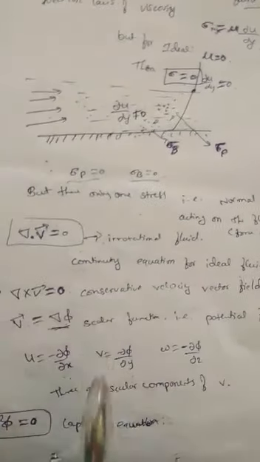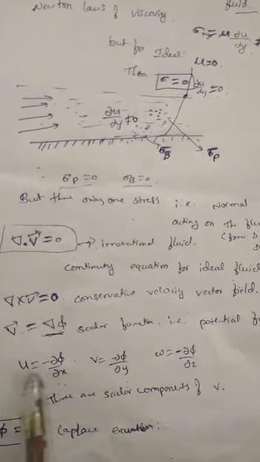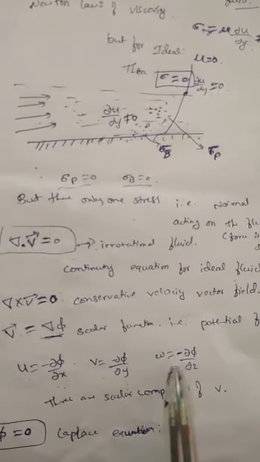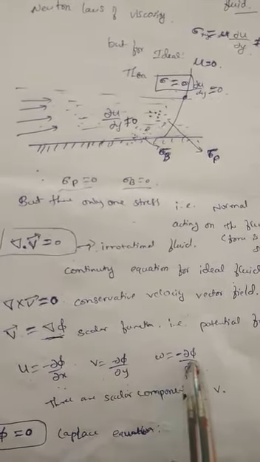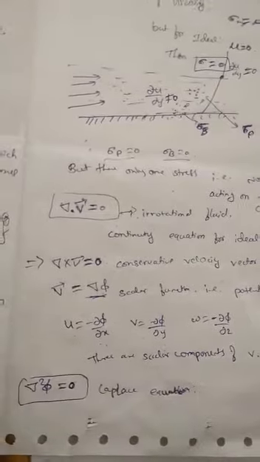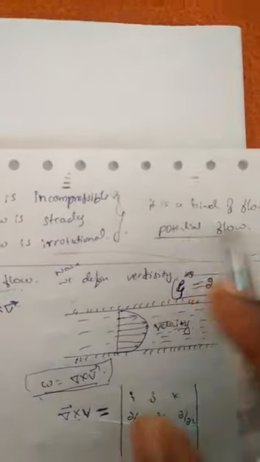We can define along x, y, z direction by using the scalar function u is equal to minus dou phi by dou x, v is equal to minus dou phi by dou y, and w is equal to minus dou phi by dou z. These are all scalar components of velocity. And we can also write del square phi is equal to 0. It is a Laplace equation. So the ideal fluid flow is incompressible, steady, and irrotational. This kind of flow we call potential flow.